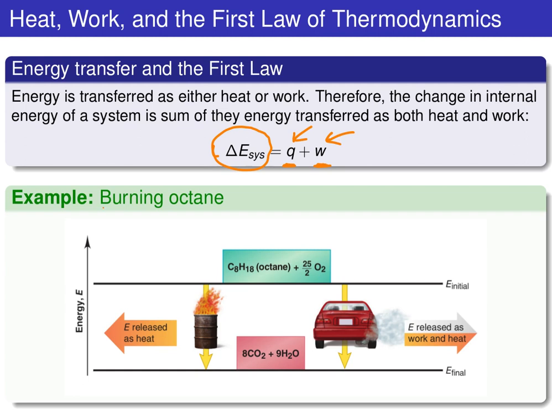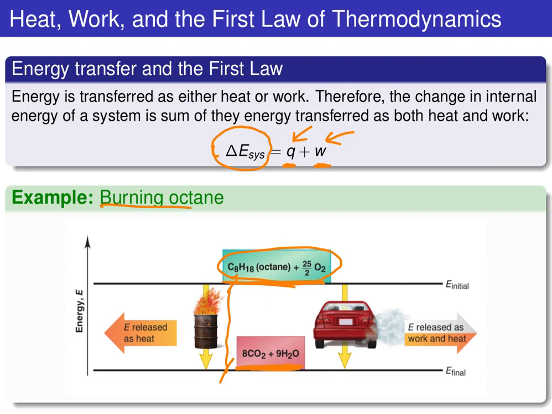So for an example here, we can go back to burning octane. If we start off with intact octane molecules and some oxygen up here, they're going to have some energy that is right up here. And of course, if we burn that octane, we're going to end up with CO2 and water, and we're going to release energy, which means the energy of the product molecules must be lower down here at the bottom. And of course, the energy difference between these reactants and products will tell us how much energy is being released. But this energy could be released in many different ways.